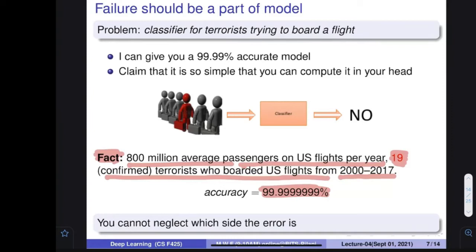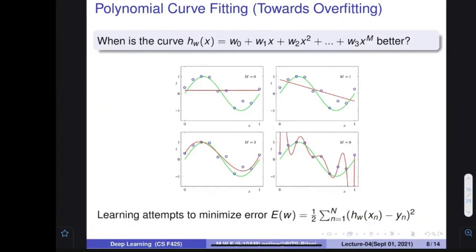This system is very highly accurate because on the data, if I give you these 80 million people and you say for everybody that he is not a terrorist, then the accuracy of your system is 99.9999%. Is it a good system? The answer is no. This is not a good system. Therefore, failure should also be part of your model, and this is a very important point. You cannot neglect this. Only accuracy is not going to give you the right perspective.